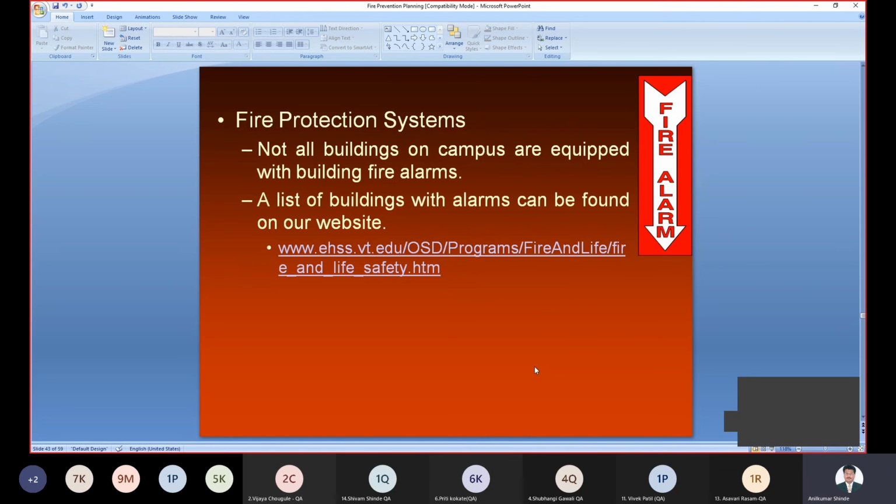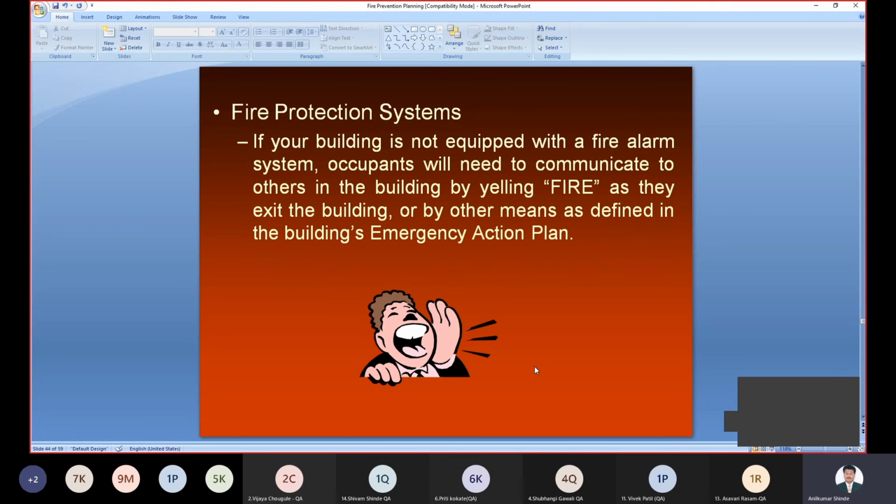Then these are some of the fire protection systems. Not all the buildings on the campus are equipped with fire alarms. So a list of all the buildings with alarms can be found on our website. There may be different fire extinguishers and different systems that you keep in an appropriate place. The fire extinguishers should be easily accessible. So if anything goes wrong, if a fire happens, we can control the fire with the help of this fire protection equipment.